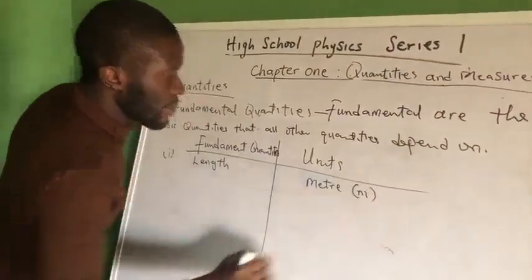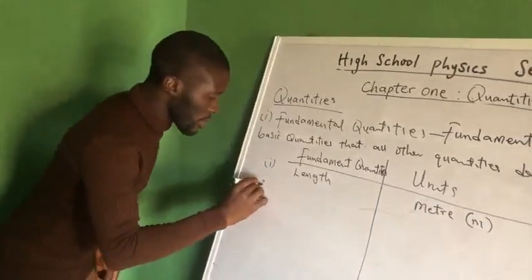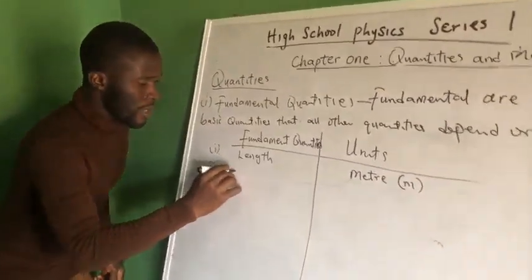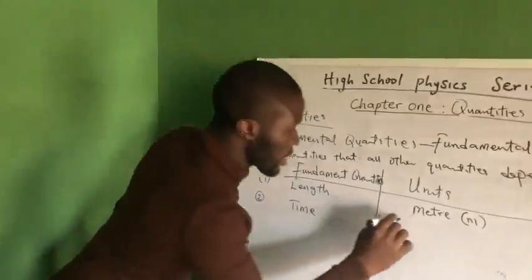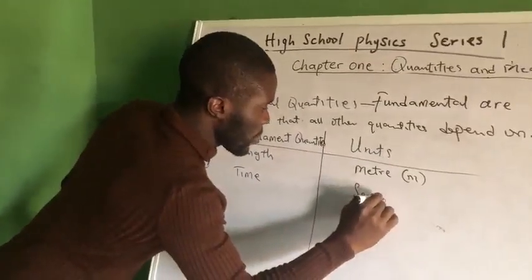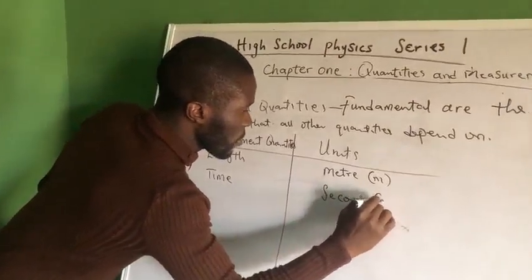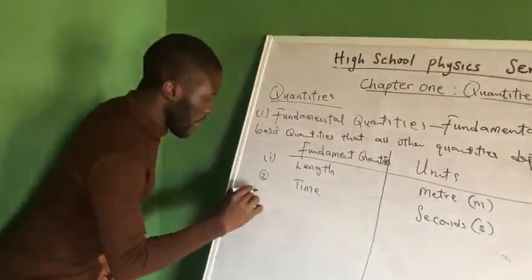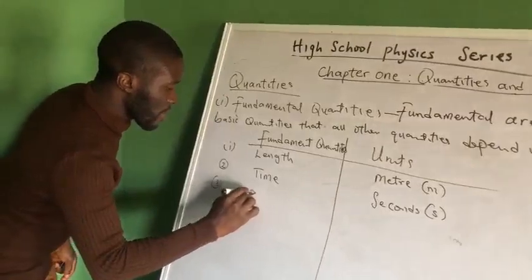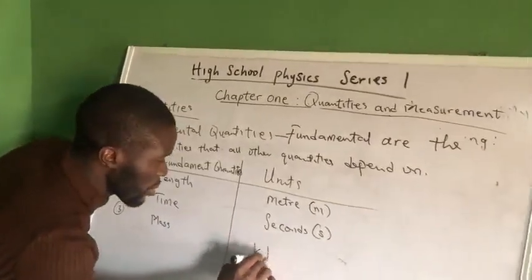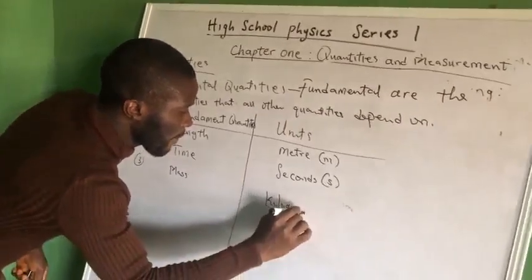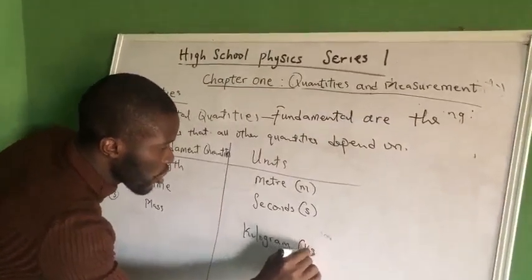Small letter m. The second quantity, we have time. And what's the unit of time? The unit of time is seconds. Then we have 3. We have mass. What's the unit of mass? Mass is measured in kilogram, which is kg.